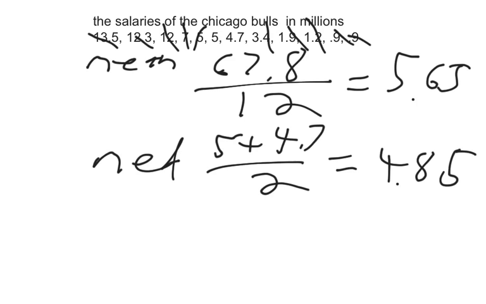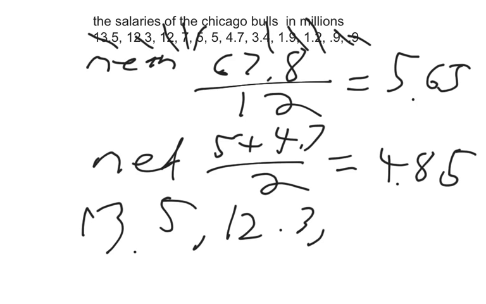Now the reason why these are so high is because we got these three numbers, the 13.5, the 12.3, and the 12 million, which is a lot more than everyone else is making. All the other numbers kind of get closer together as we get towards the bottom of the roster. Because these numbers for these three players are so big, that brings the average up, where the typical number stays pretty low.